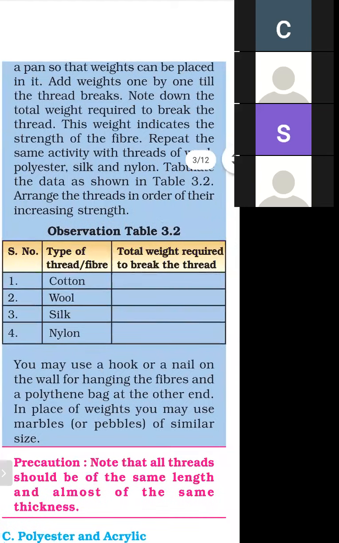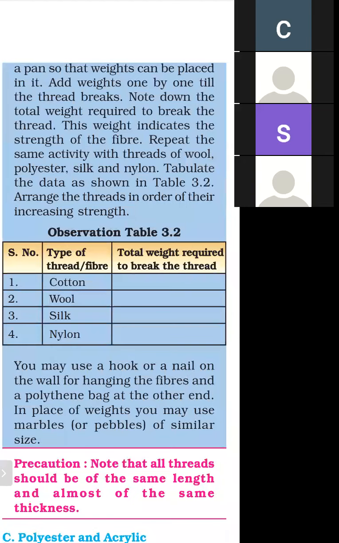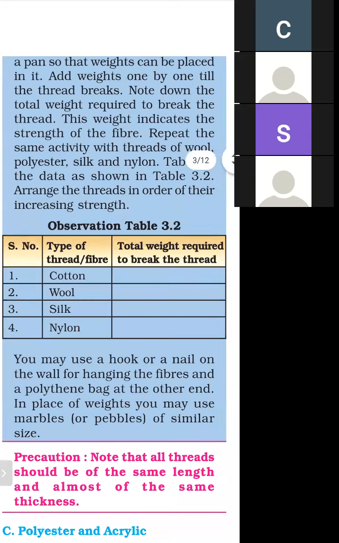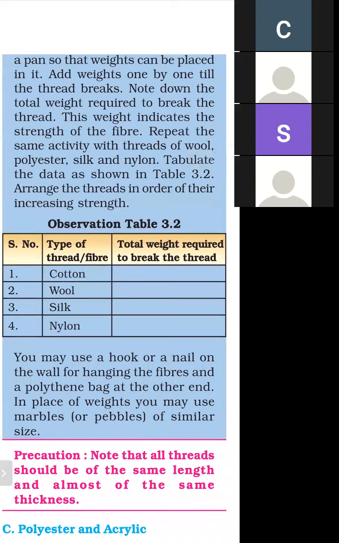And then note down the weight on which the thread breaks, and repeat this activity with different types of thread, just like wool, polyester, silk, and nylon. Repeat with different threads of different material, and then enter in table 3.2.